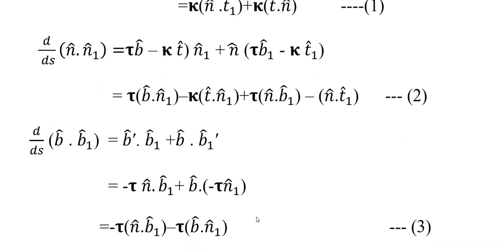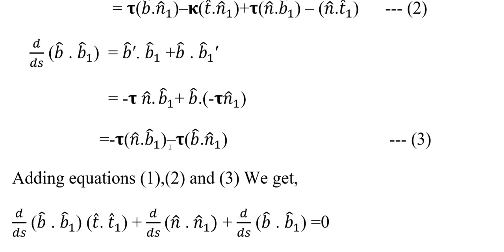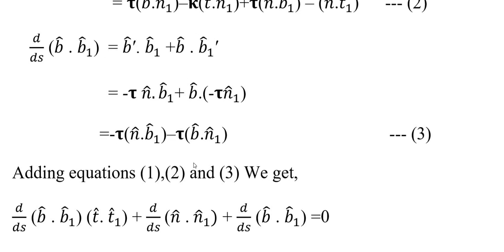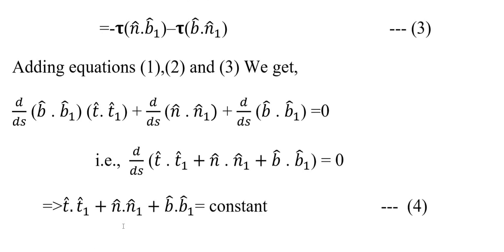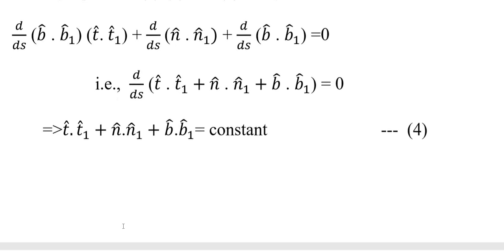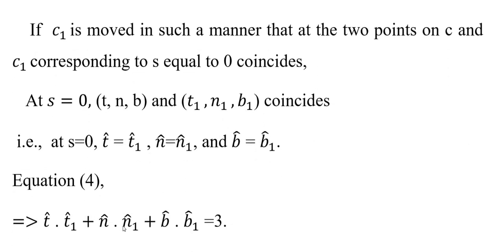Similarly, we find d by ds of b dot b1. Now we are adding these three above equations, we will get equal to 0, because d by ds of t dot t1 plus n dot n1 plus b dot b1 equal to 0. So which gives t dot t1 plus n dot n1 plus b dot b1 equal to constant. So if C is moved in such a manner that the 2 points on C and C1 corresponding to s equal to 0 coincide, at s equal to 0, t, n, b and t1, n1, b1 coincide.